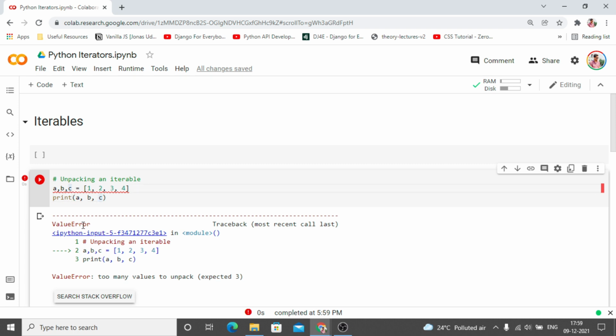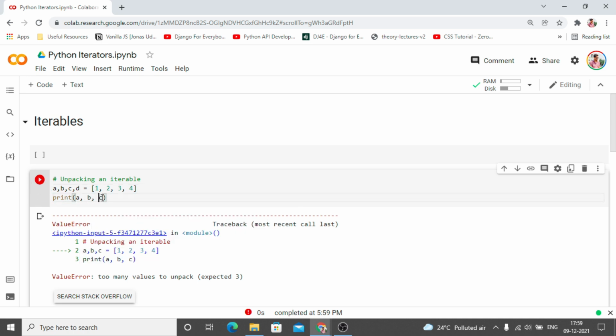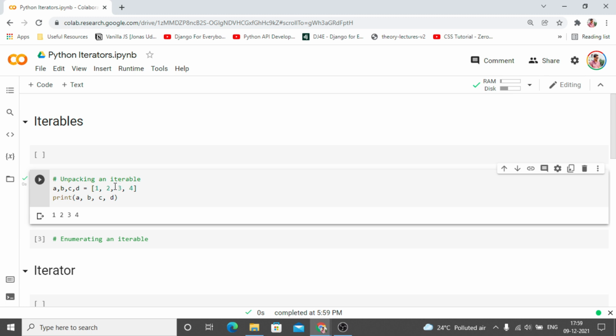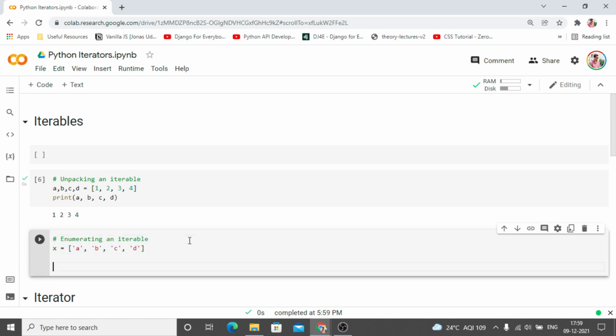But if you give another variable, it will again work. Then you can see it is going to unpack the iterable and assign each of these variables a consecutive value. Okay, so this is what unpacking is. Now, enumeration is a fancy way of saying that we can access the indexes of these iterables as well. In a fancy way we say enumerating.